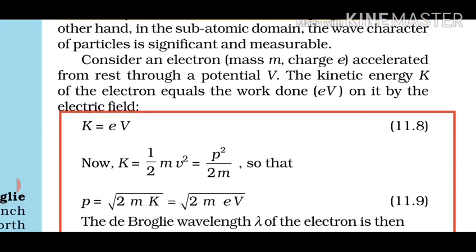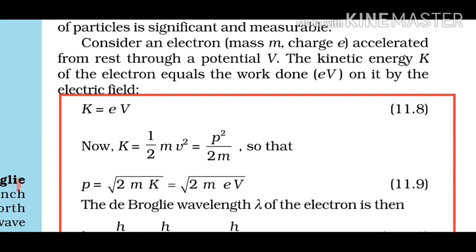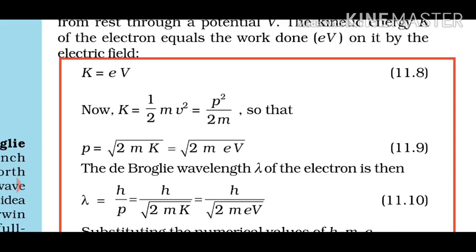Okay, now we are going to consider an electron, and we are going to accelerate that electron through the potential V. So I know that kinetic energy is how much? eV. We have seen it earlier. But one more formula for a particle: the kinetic energy will be half mv square, and half mv square can be written as p square by 2m. From this relationship I can find p is how much? Under root 2mK. Instead of K we can put eV.